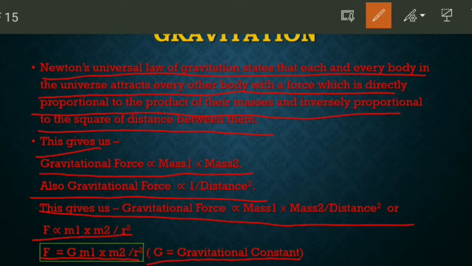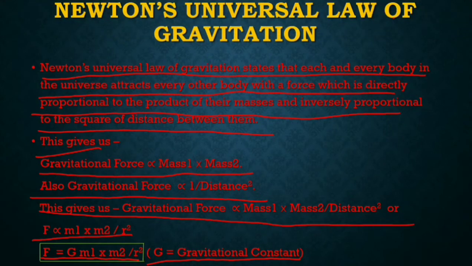F is equal to G into m1 into m2 by r square. So this is the derivation of the formula by Newton's universal law of gravitation. So let's move ahead.